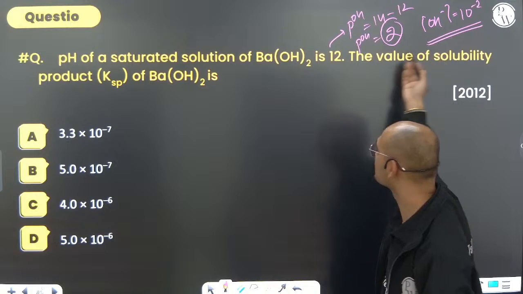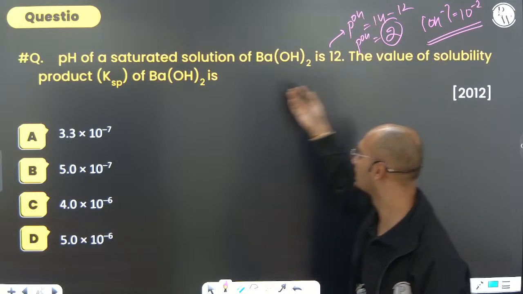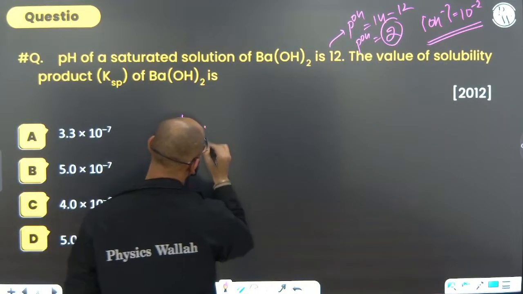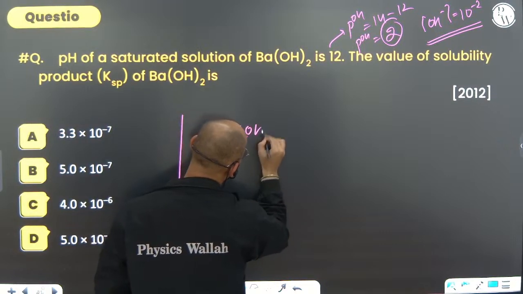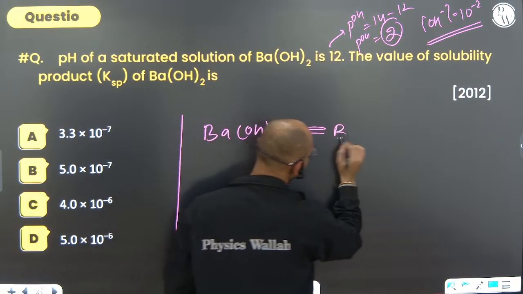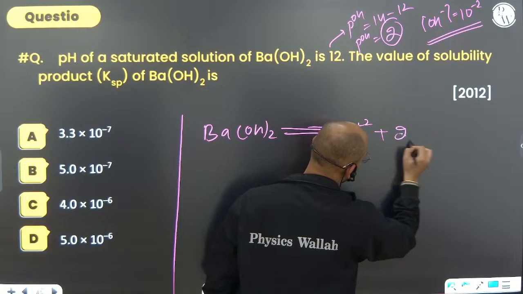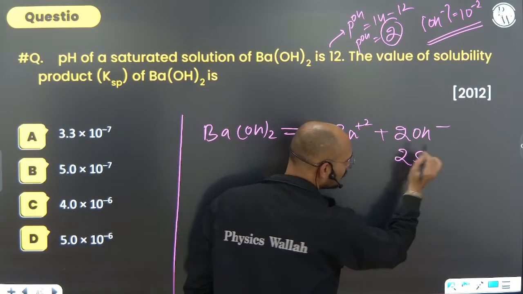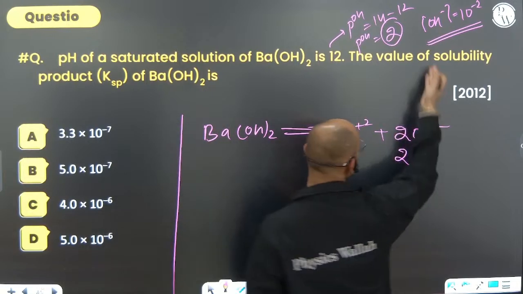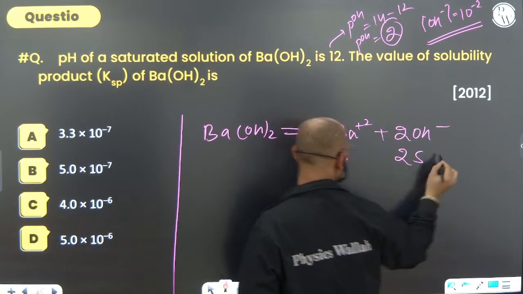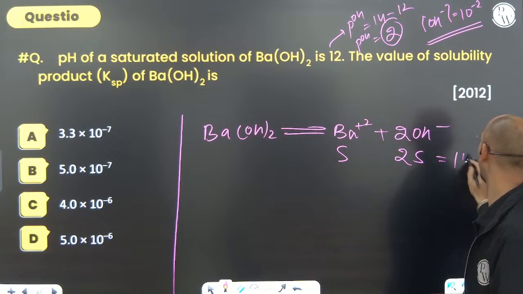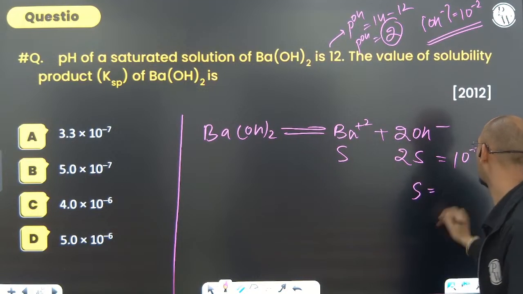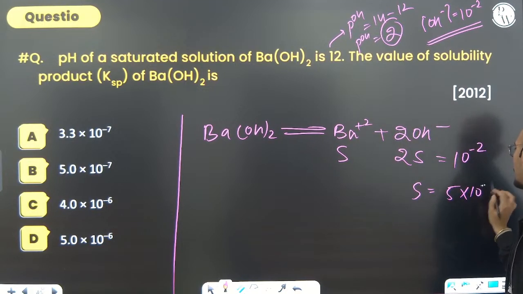If the OH- concentration is 10 to the power minus 2, then find the solubility product of barium hydroxide. Ba(OH)2 breaks into Ba2+ plus 2OH-. Consider the solubility S for barium, and 2S for OH-. The OH- concentration is given as 10 to the power minus 2, so S will be 5 into 10 to the power minus 3.